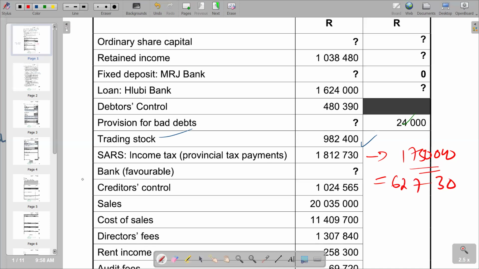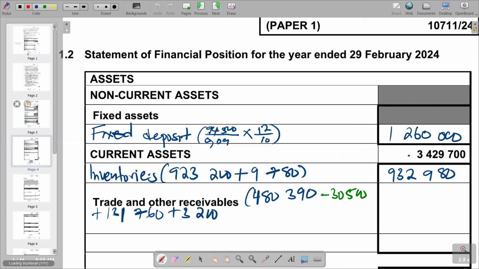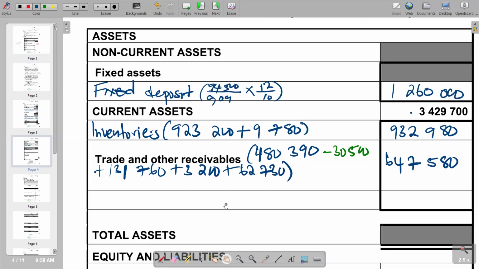62,730. That's the same figure you are supposed to come with here, and it's supposed to increase our trade and other receivables. So we say plus 62,730. When you add, your answer is 647,580. So that's what we have there. And then the last item that we need to put is cash and cash equivalents.